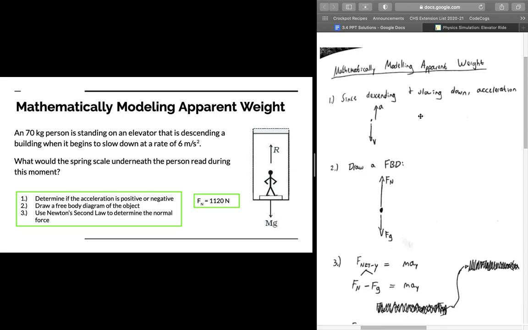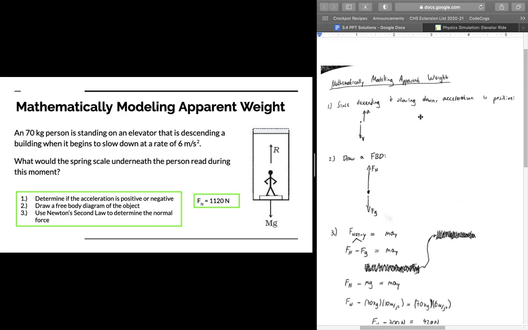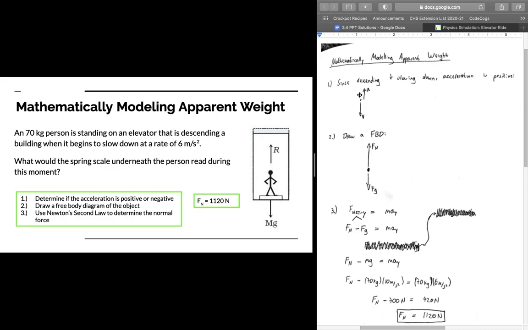So if we look right here, for example, in our first step with this example, since we're descending, we're going to draw a velocity vector that's going downwards, showing that our elevator is going downwards. And then because we're slowing down, we're losing speed, that means our acceleration has to be pushing up against us in order to slow us down and bring us to a stop. So the acceleration has to be pushing up and thus be positive.